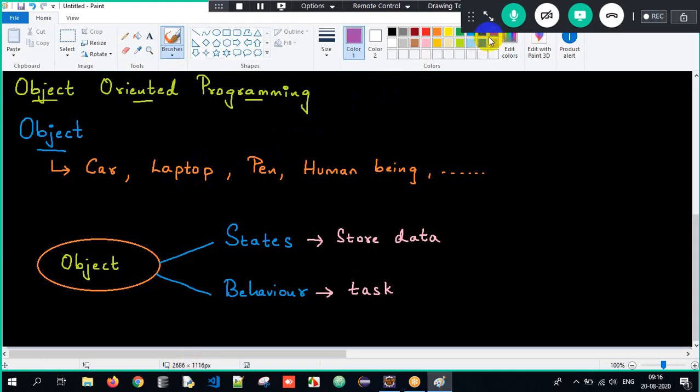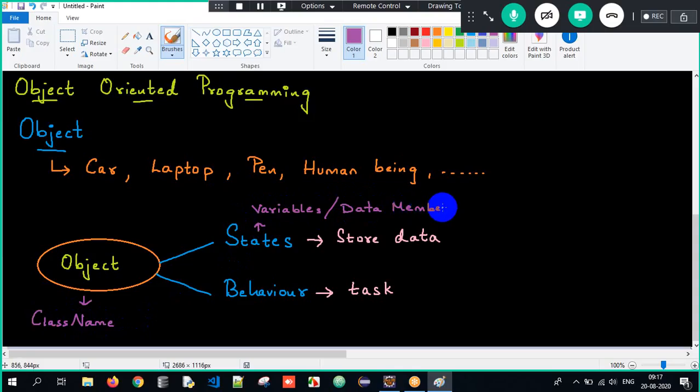In programming perspective, the object name we generally consider as class name. The object name we generally consider as what? Class name. And the states we generally refer to as variables, or we also call them data members.